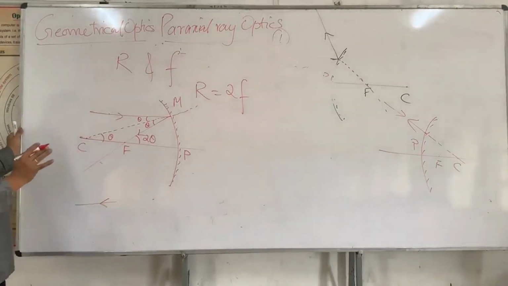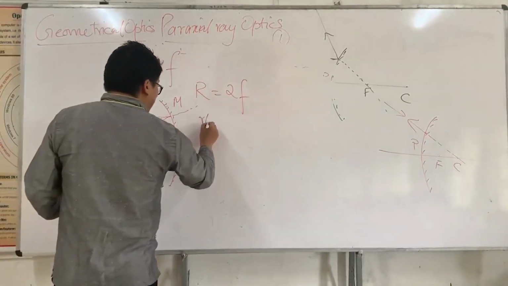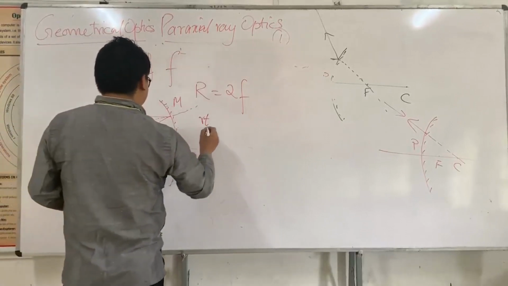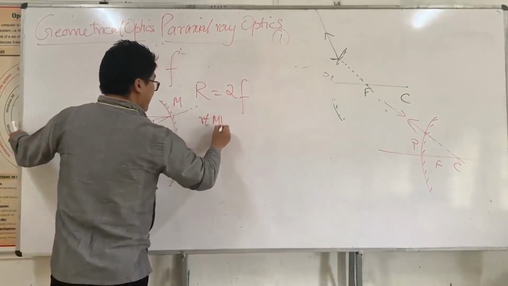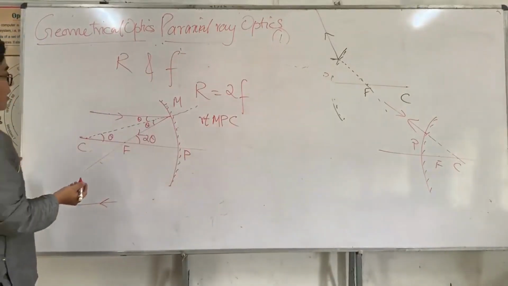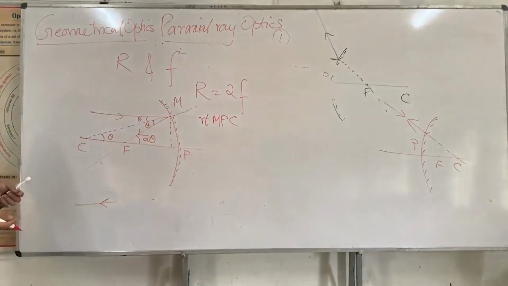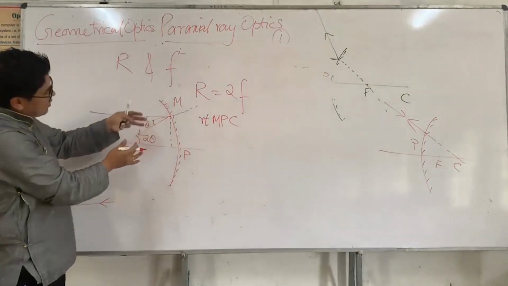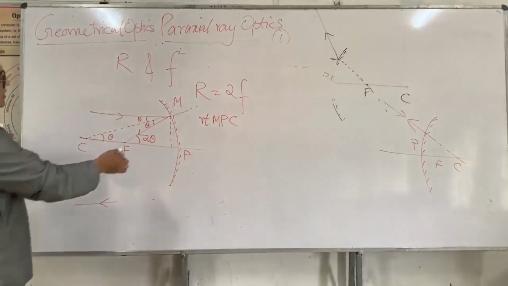So now I take 2 right triangles, let's say NPC. You might argue that this can't be a right triangle, but I consider this as a right triangle. Since we take a small aperture, this distance doesn't make much difference.